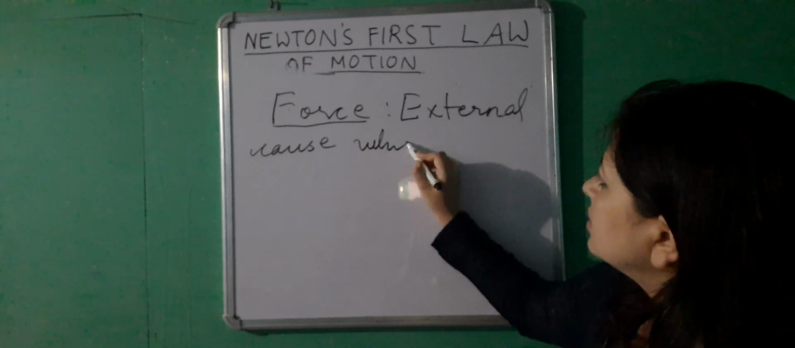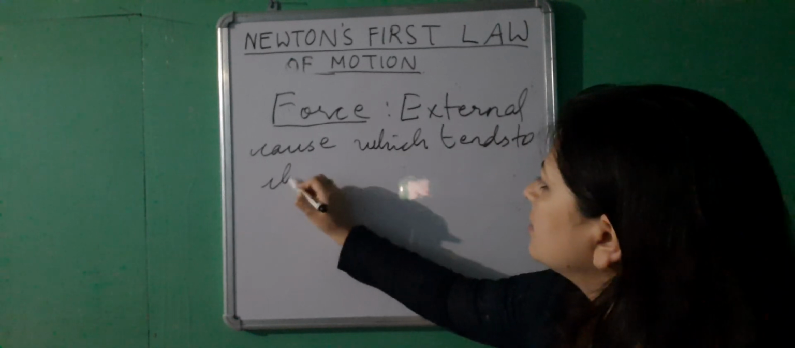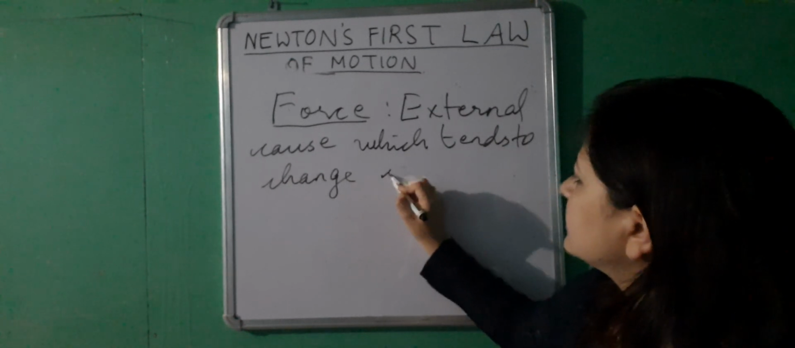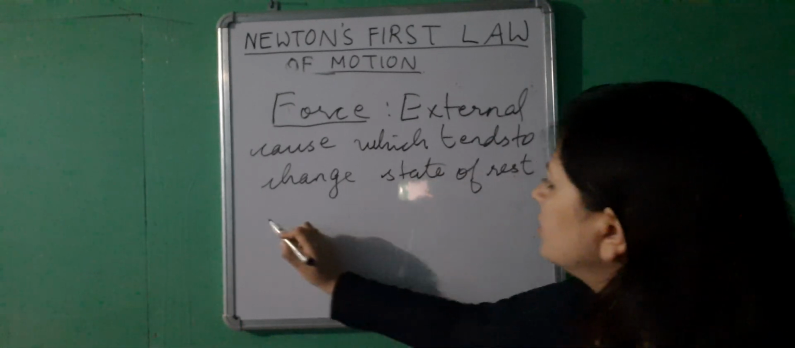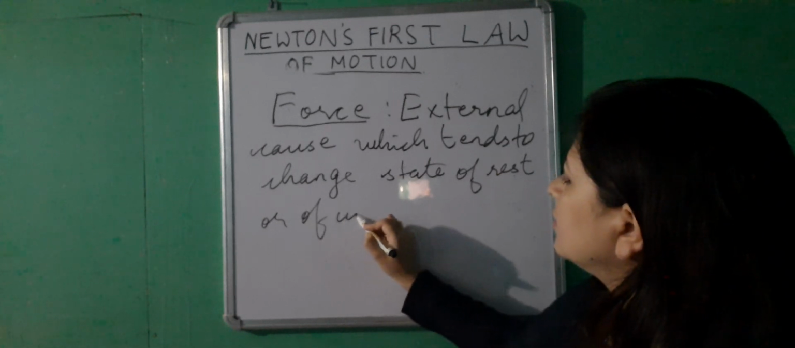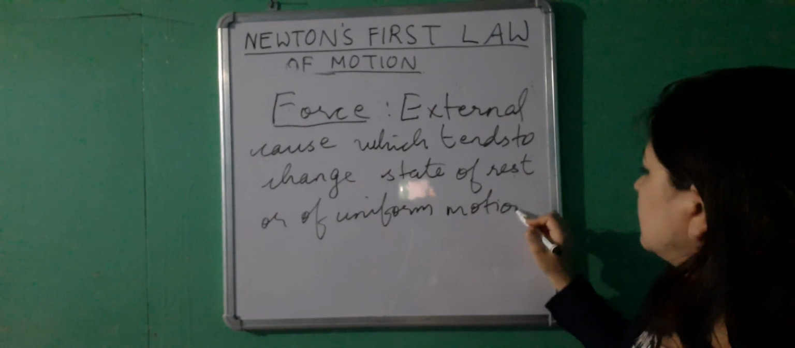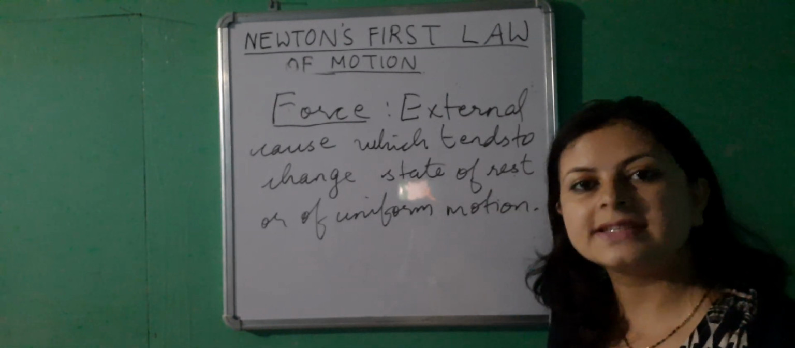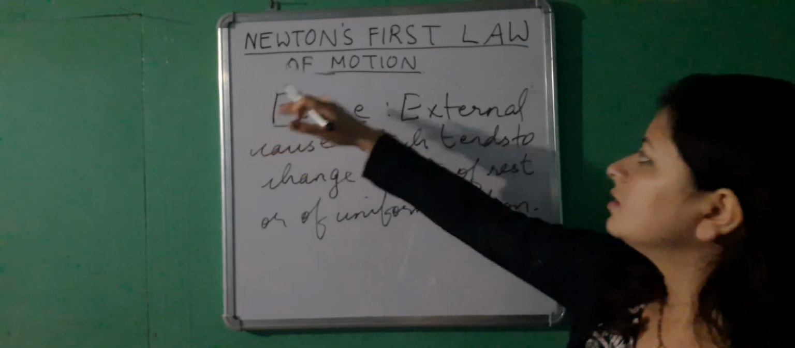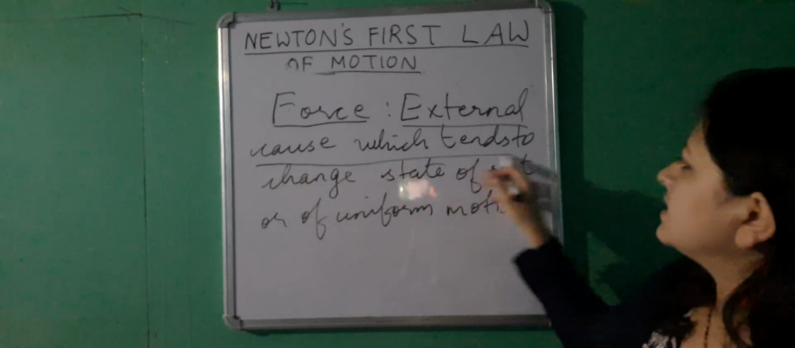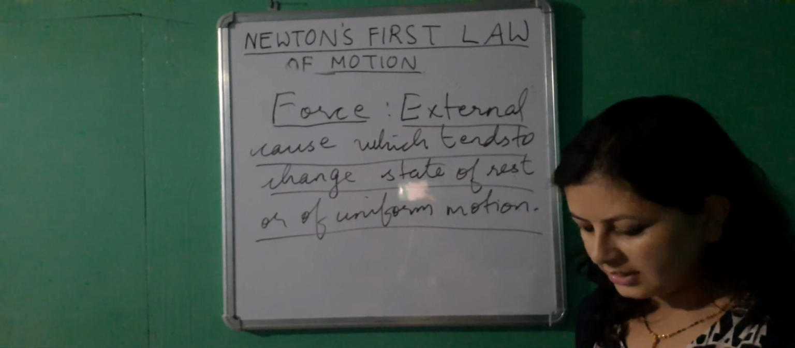So force is the external cause which tends to change the state of rest or of uniform motion of a body. So what is it that changes the state of rest or of uniform motion of a body? It is nothing but the force, which is defined as the external cause which tends to change the state of rest or of uniform motion of a body.